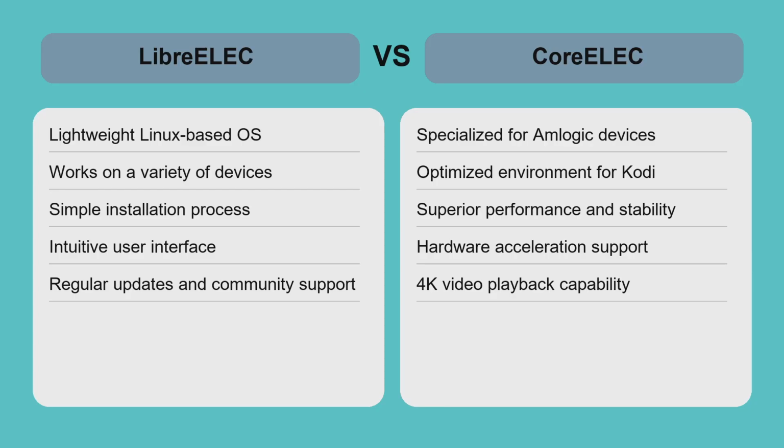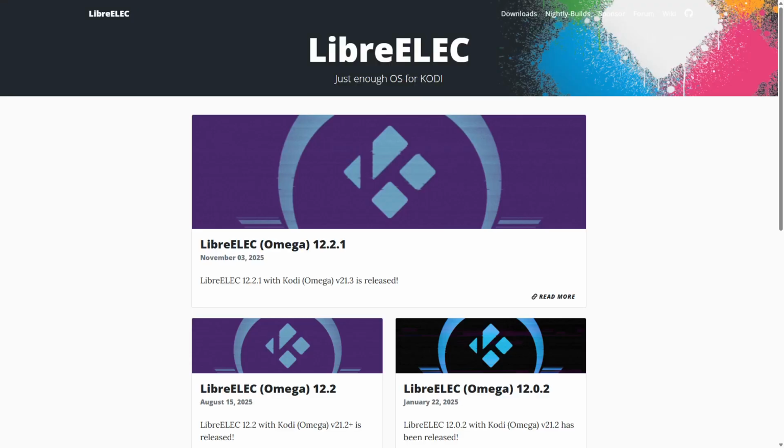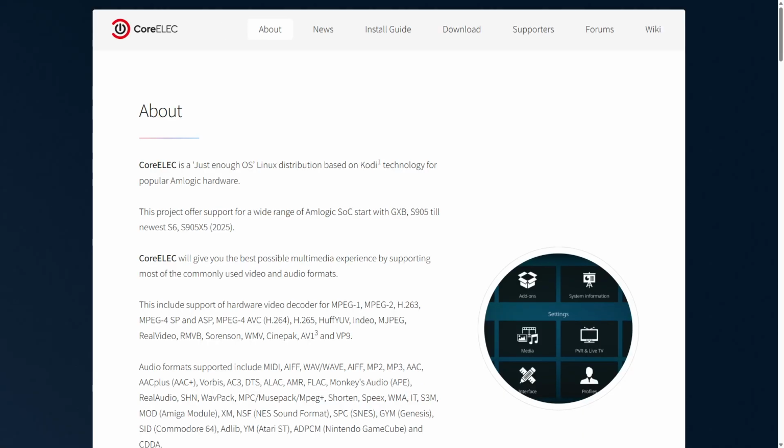Conversely, if you prefer a more flexible solution that works on various devices, LibreELEC is the way to go. Both systems offer unique advantages, so the best choice ultimately depends on your specific needs and hardware compatibility. If you seek flexibility and compatibility across various devices, LibreELEC is the recommended choice for your media operating system. For those with Amlogic devices looking for optimal performance, CoreELEC is the ideal solution. Each operating system has its strengths, so choose based on your hardware and media needs for the best experience.